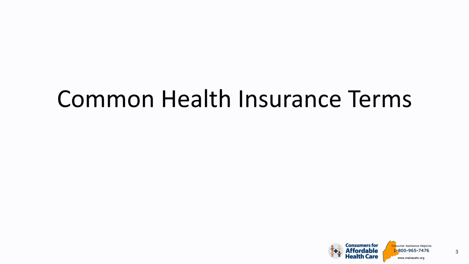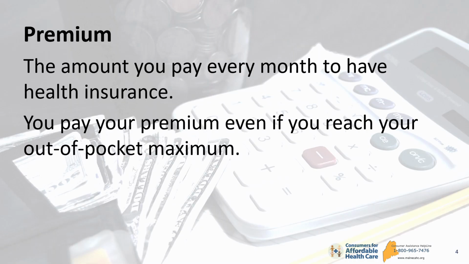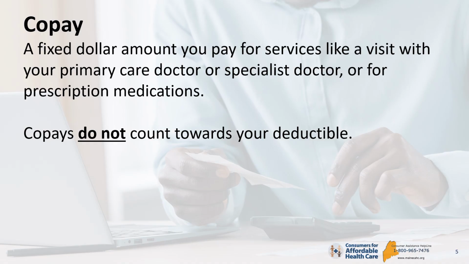Common health insurance terms. Premium. This is the amount you pay every month to have health insurance. You pay your premium even if you reach your out-of-pocket maximum. Copay. Your copay is a fixed dollar amount you pay for services, like a visit with your primary care doctor or specialist doctor, or for prescription medications. Copays do not count towards your deductible.